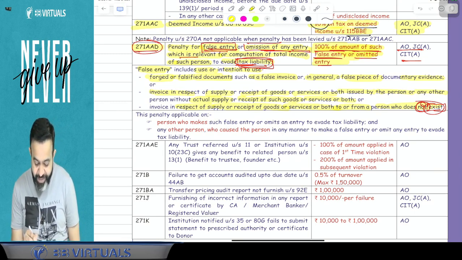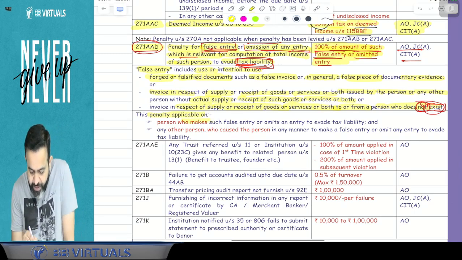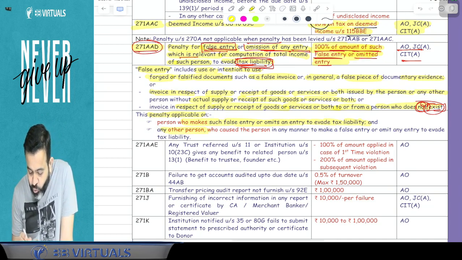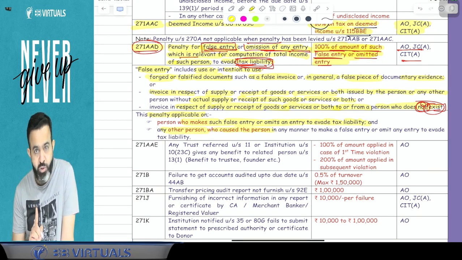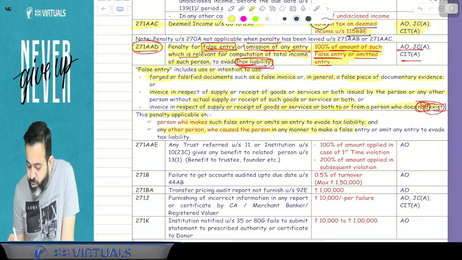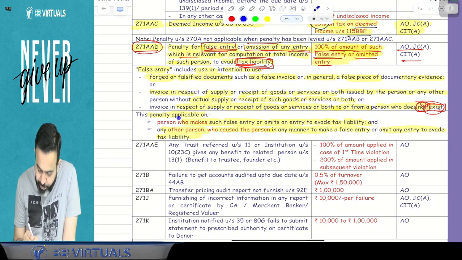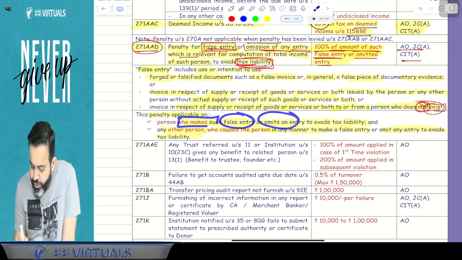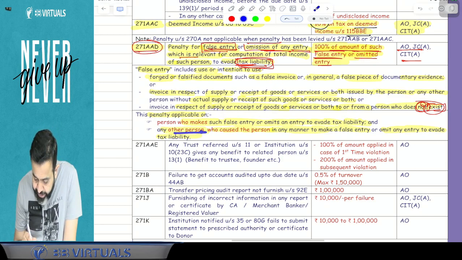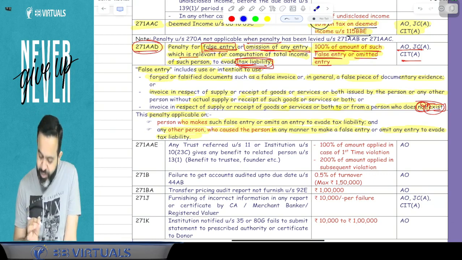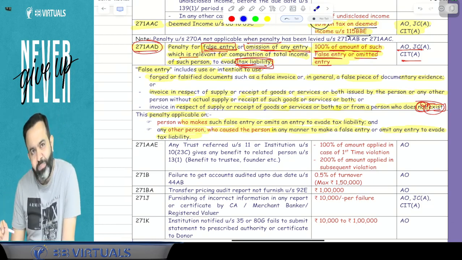So what this section says is that the penalty is applicable on the person who makes such a false entry or omits an entry to evade the tax liability, and on any other person who caused the person, in any manner, to make the false entry or omit any entry to evade the tax liability. That means anyone who motivated the other person to make the false entry, then on that other person also this penalty will be charged.